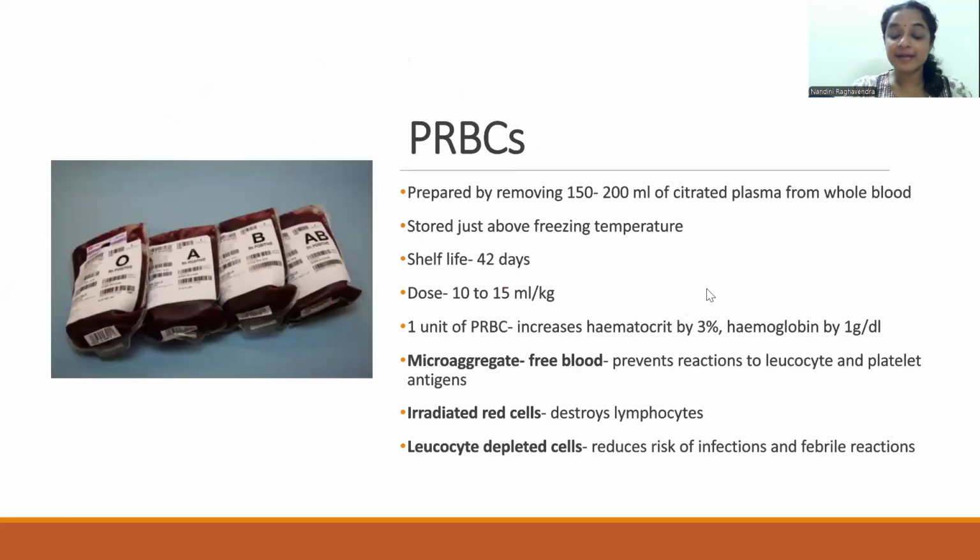So packed red blood cells are prepared by removing 150 to 200 ml of the citrated plasma from the whole blood. They have a shelf life of about 42 days, and they are transfused at a rate of 10 to 15 ml per kg. 1 unit of PRBC increases the hematocrit by 3%, hemoglobin by 1 gram per deciliter.